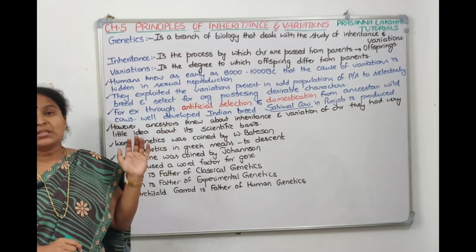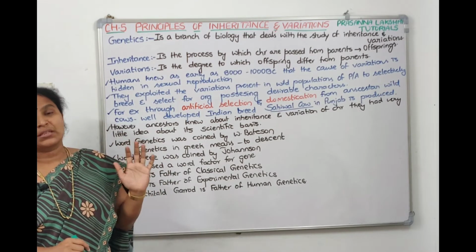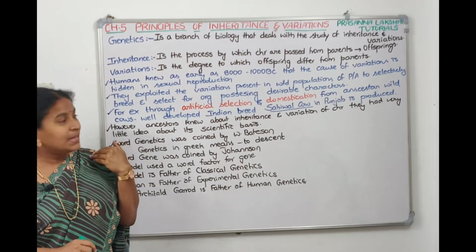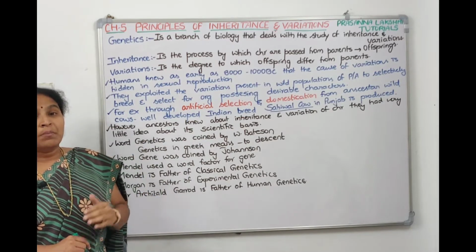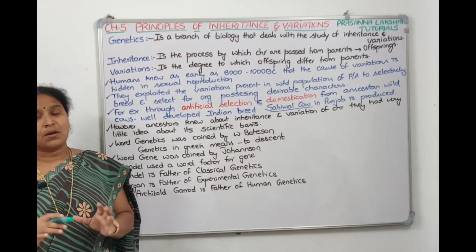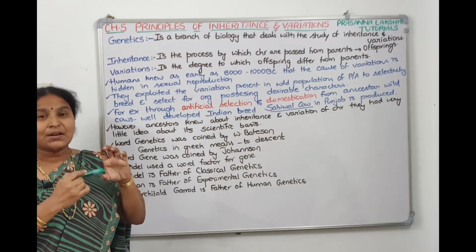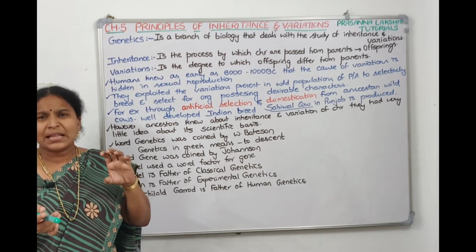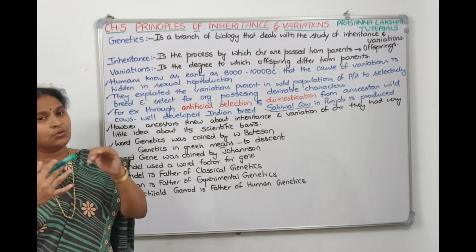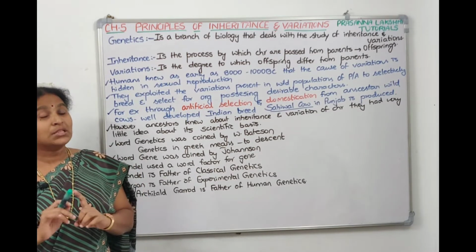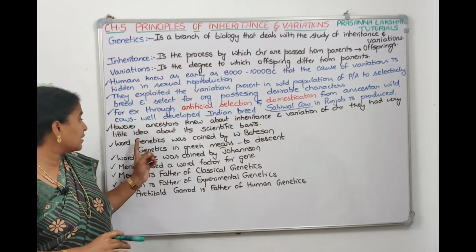Humans, our ancestors, were doing this, developing highly developed, high yielding breeds also. But they didn't know the scientific basis. What is responsible for this inheritance? What is responsible for the variations? What is being passed from the parent generation to the offspring generation? They didn't know the scientific basis behind that. That's what the NCERT says.